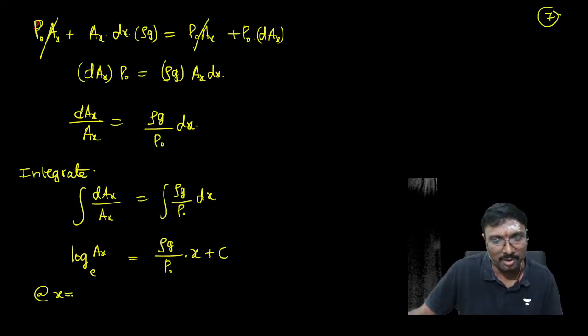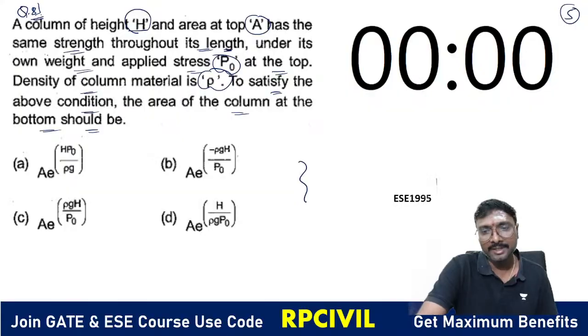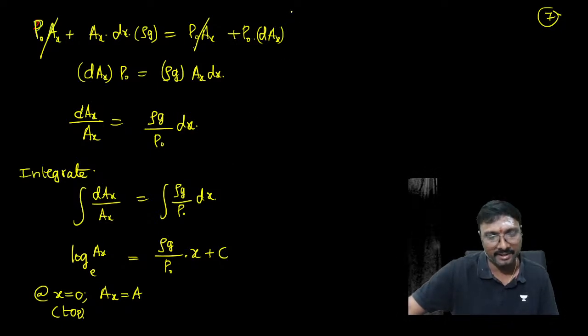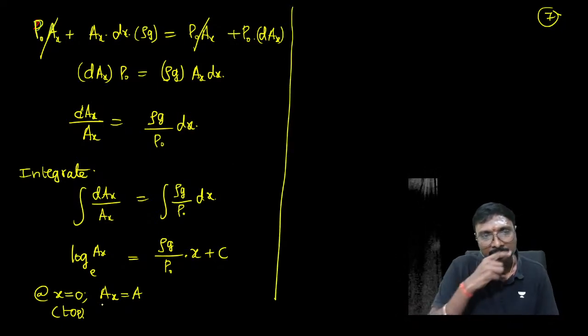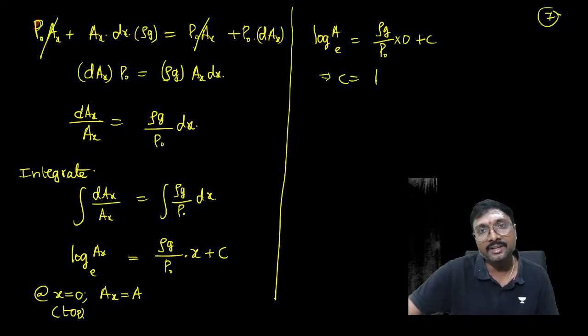At x equal to 0, what is A_x? It is A. At x equal to 0 means at the top, and the area at the top is nothing but A, if you just observe. So when you substitute that, what C will you get? Log A to the base e equals rho g by P naught into 0 plus C. This implies C is nothing but log A to the base e.